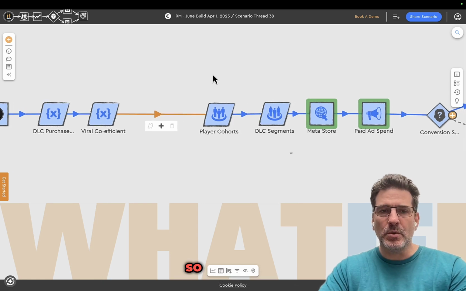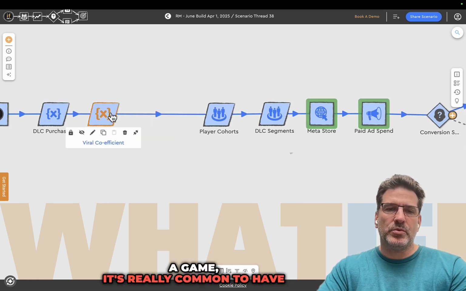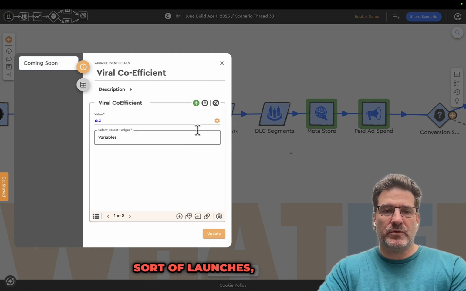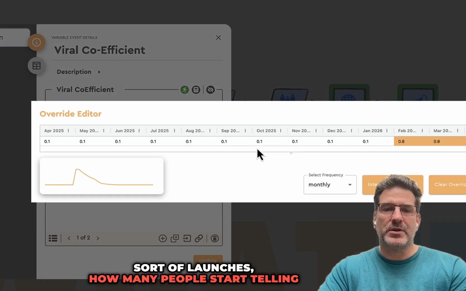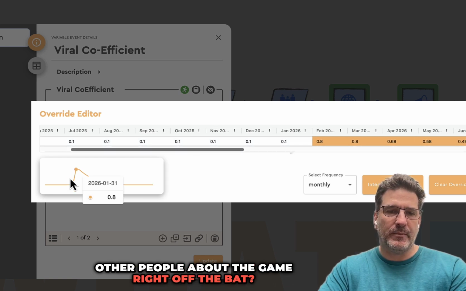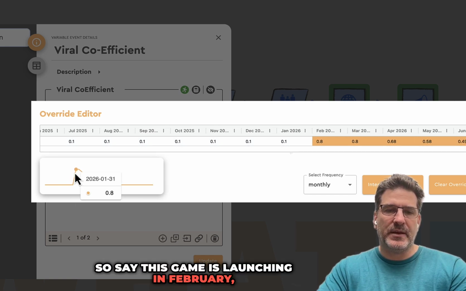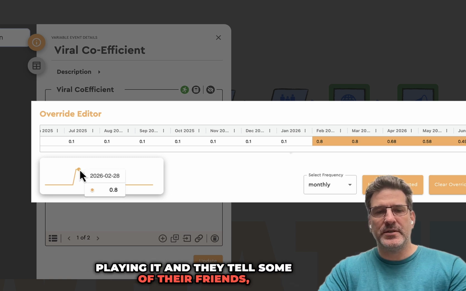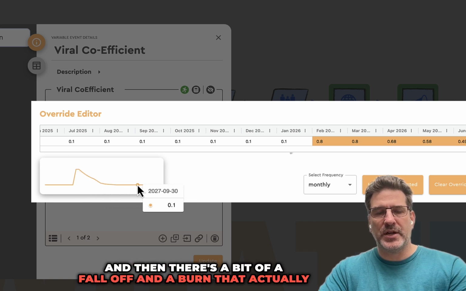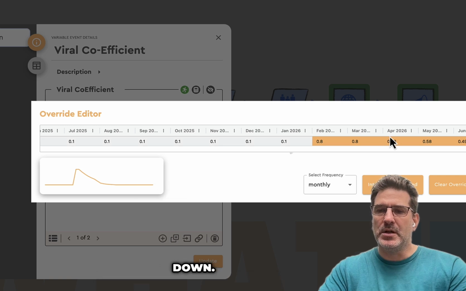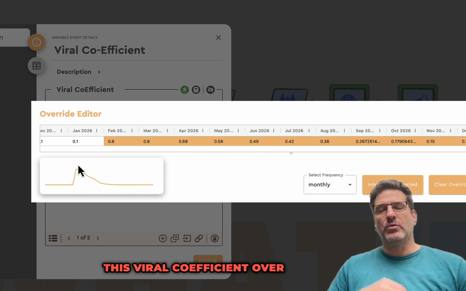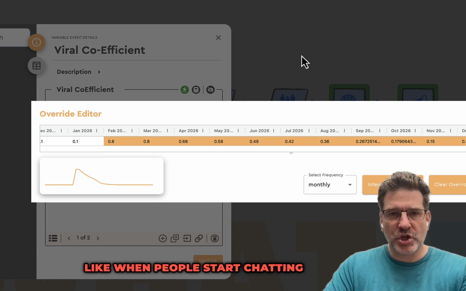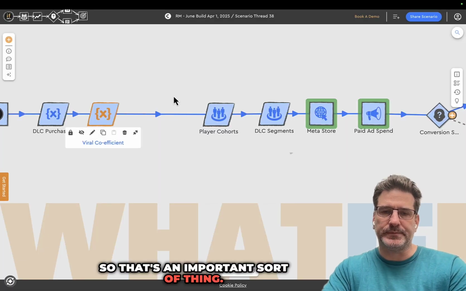One big thing is when you have a game, it's really common to have a viral coefficient. It's like when a game first launches, how many people start telling other people about the game right off the bat. Say this game is launching in February. There's going to be a big spike where a bunch of people start playing it and they tell some of their friends, and then there's a bit of a fall off and a burn that actually happens, and then it sort of stabilizes down. So we've been able to build this viral coefficient over time to model what it looks like when people start chatting about a game. That's an important thing.